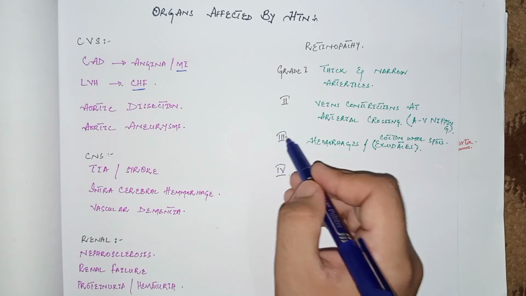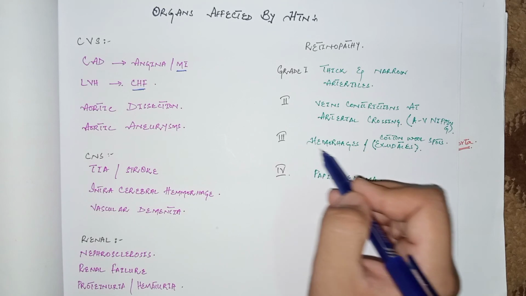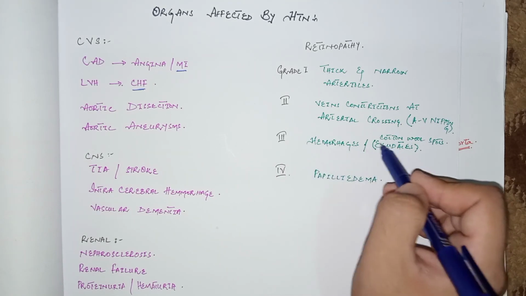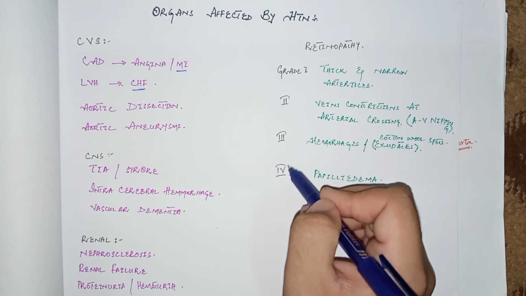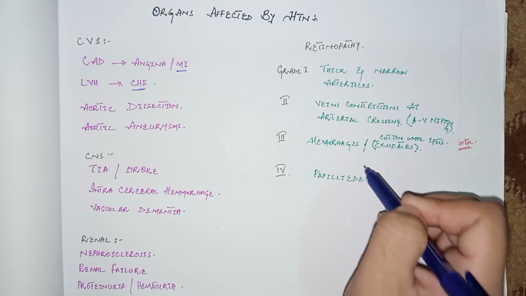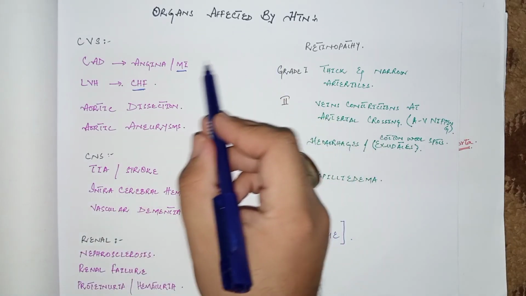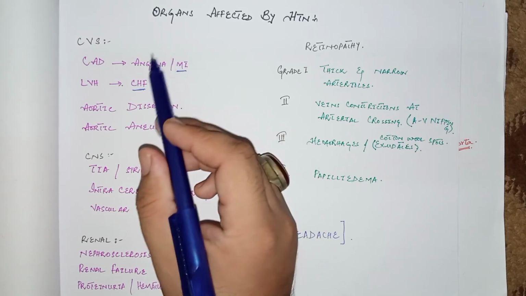Grade 3 is the combination of grade 2 changes along with retinal hemorrhages and cotton wool spots or exudates. And grade 4 consists of the changes in grade 3 along with papilledema or edema at the optic disc. So these all are the complications of hypertension or the effects of hypertension on various organs of the body.